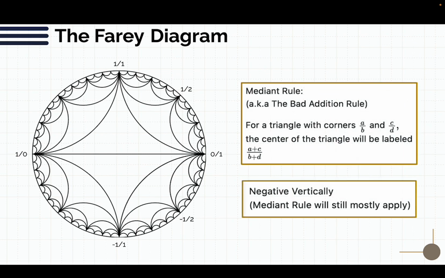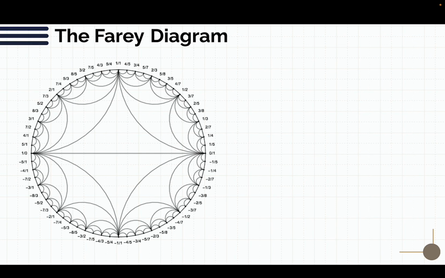Then we apply something called the median rule for the center of these triangles, where if we have edges a over b and c over d, the edge in between them will be a plus c over b plus d. It's like badly adding fractions. We do this again for 1 over 2, and we can keep repeating this process. When going down, we just negate the number that matches it on the top. So this is negative 1 over 1, and this is 1 over 1. If we keep going, we get something that looks like this. Of course, this isn't the full thing either, because it keeps going infinitely deep. We've got some pretty cool theorems about it, and there's the median rule just to remember.